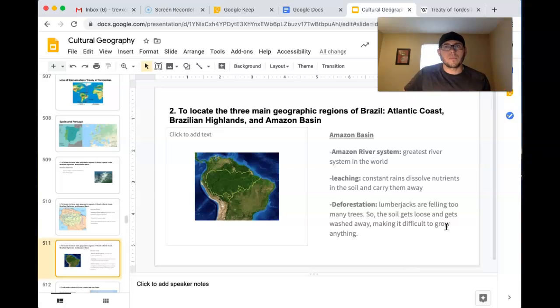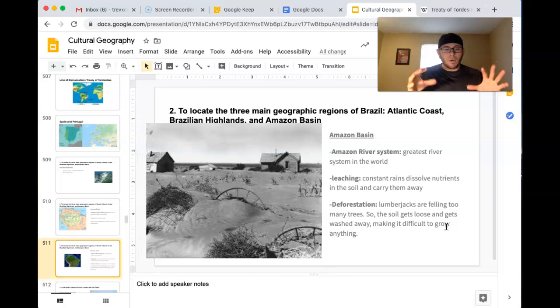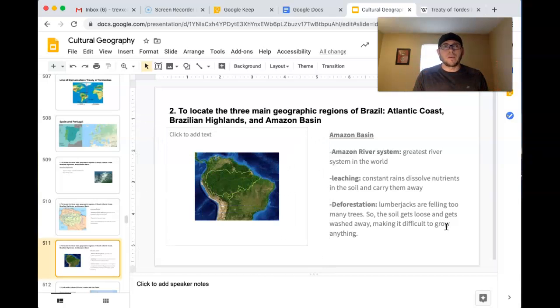If you look up, for example, in America, even go back to the early 20th century, when in the Midwest, the Plains area in particular, I should say, people were over planting. I believe it was wheat was the crop. Double check up, I think it was wheat. But rather than following the traditional crop rotation where they could replenish nutrients and do things at a good moderate pace, people just kept planting wheat because there was a demand for it and they wanted to make money. So they just keep planting and planting and planting and nothing but wheat.